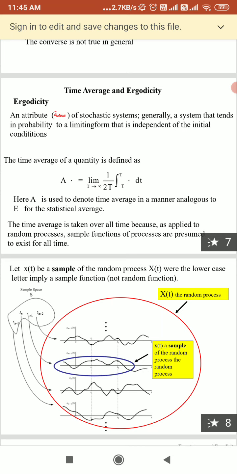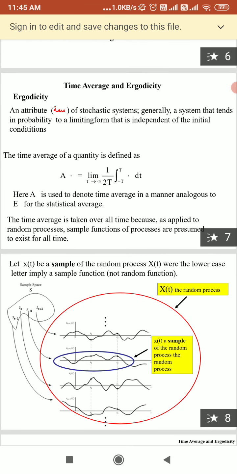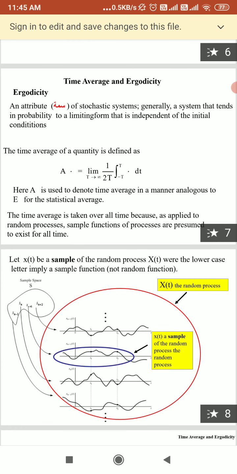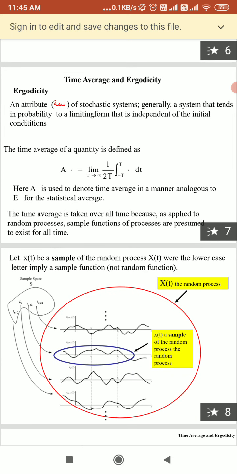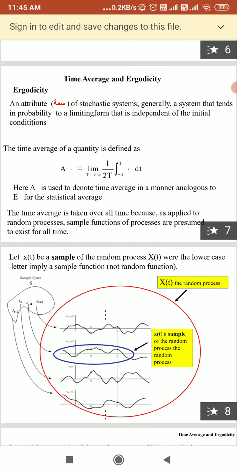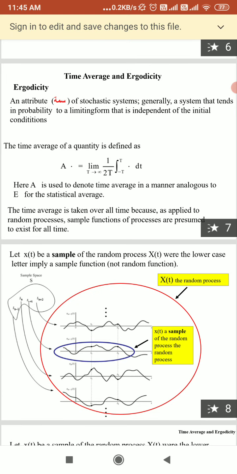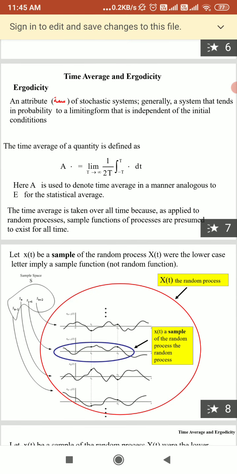There are two types of averages of a random process, which we have already seen: the time average and the ensemble average. Ensemble means collection. The ensemble averages are for the amplitudes of the sample functions at some time t, and the time averages are for each sample function.